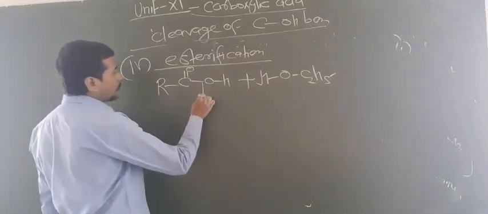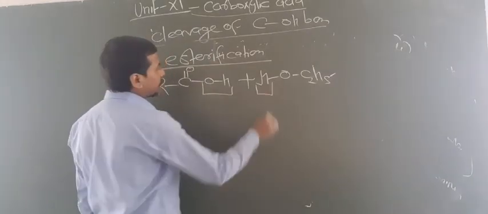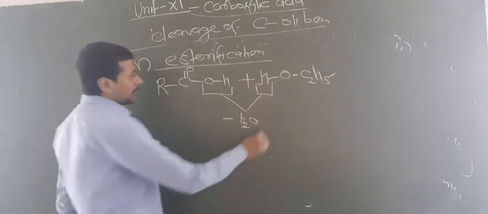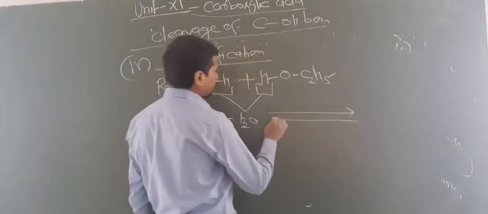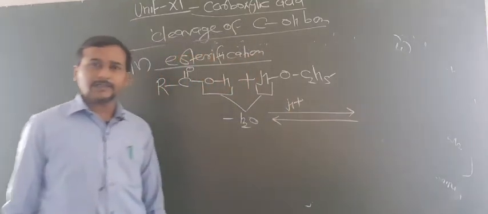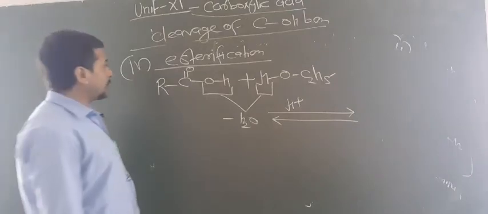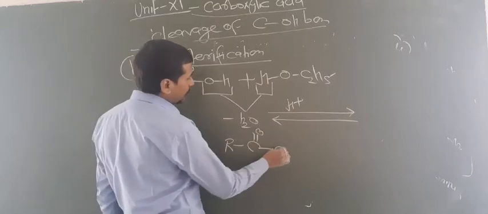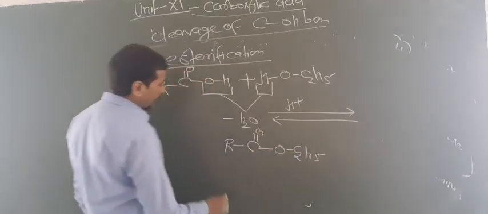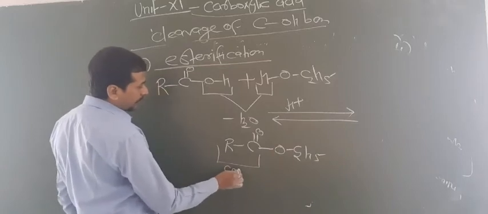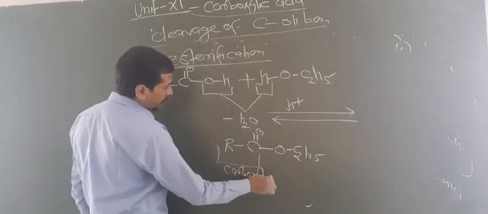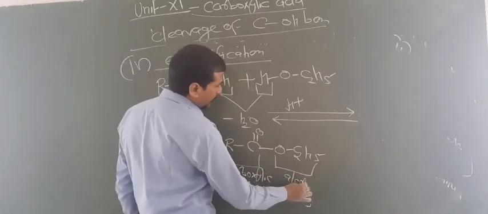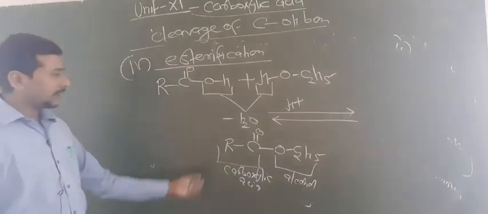You have to remove OH from the acid and H from the alcohol. That means 1 water molecule is removed, in the presence of acid, meaning mineral acid, maybe HCl or H2SO4. Now this will be converted into RCO and OC2H5. This part comes from the carboxylic acid, and this part comes from the alcohol, or maybe phenol. So this is a type of ester.